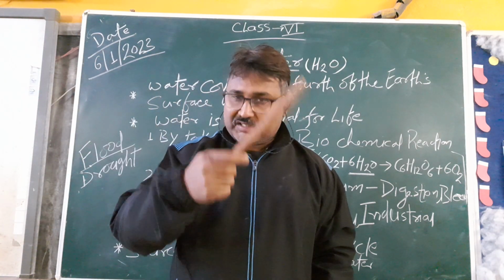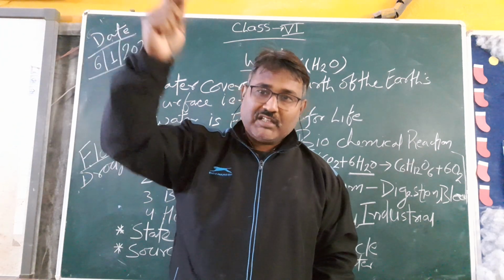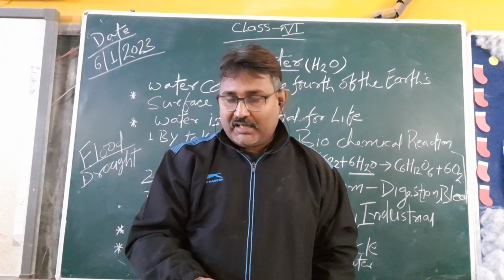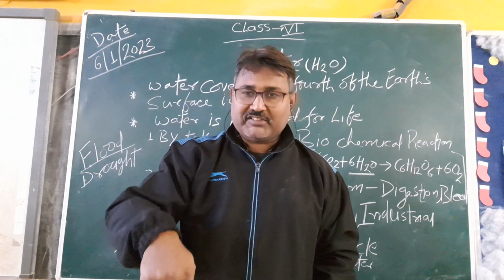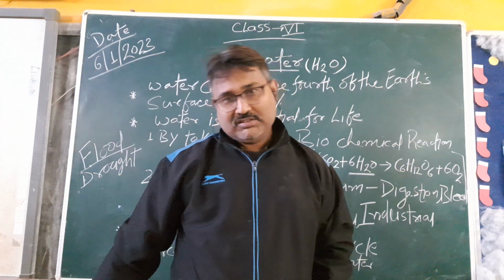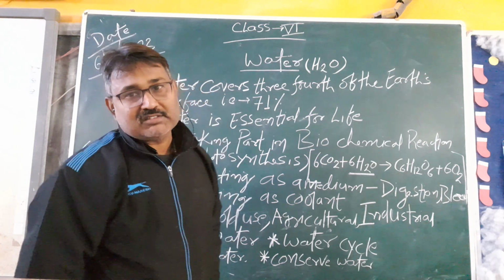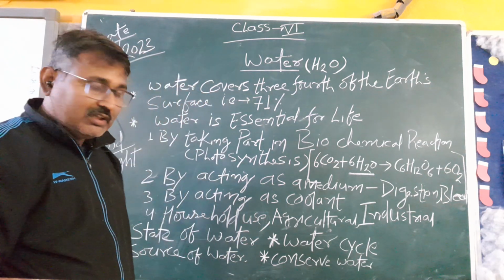Okay, so the water cycle is a continuous and endless process. In this, water gets evaporated, condensed and precipitated. So this is the endless process. Okay, so this is the reason for the rainfall.